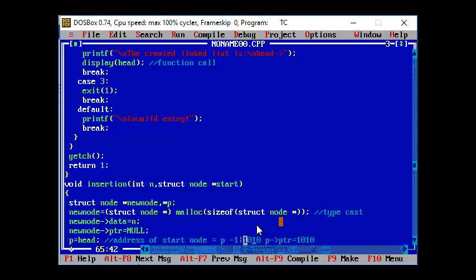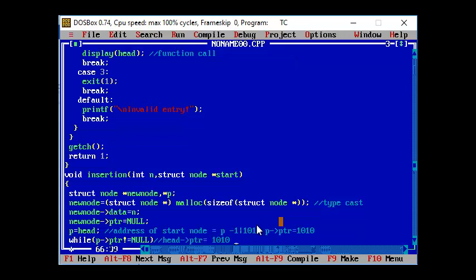Okay, so now we are going to check for the condition. In 1010, in that particular address field, p is pointing to the head node. And there you are just going to see whether the pointer value is equal to null. Now the pointer value is equivalent to 1010, because p of pointer indicates what is the pointer value that is present in the header node. So that value is 1010, so it is not equal to null. The condition is true.